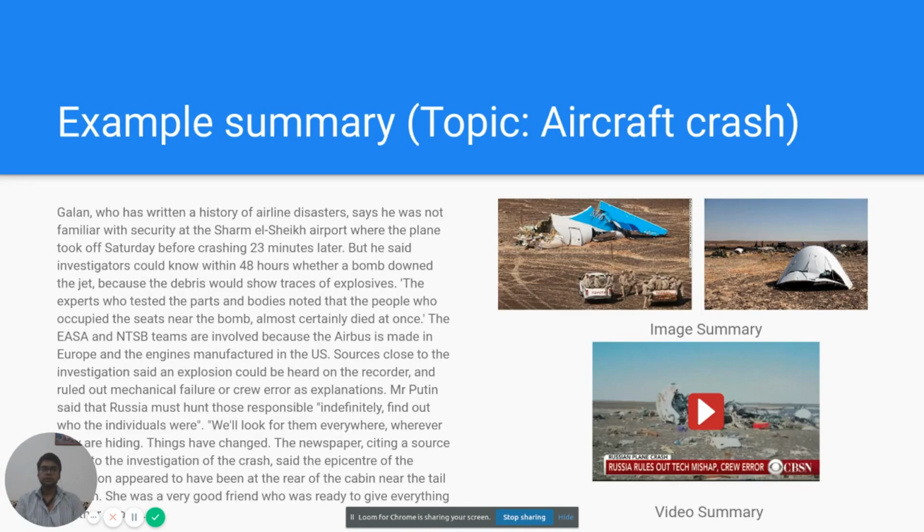Here's an example summary of a Russian airline which crashed in the Sinai Desert in October 2015. And this is the text summary of that. It selects 2 images, and 1 video is selected.